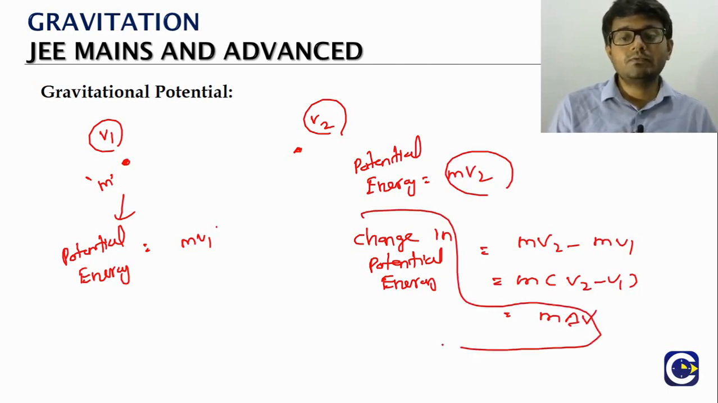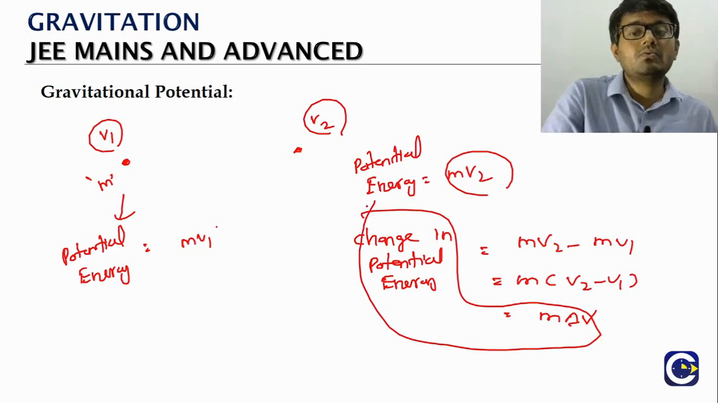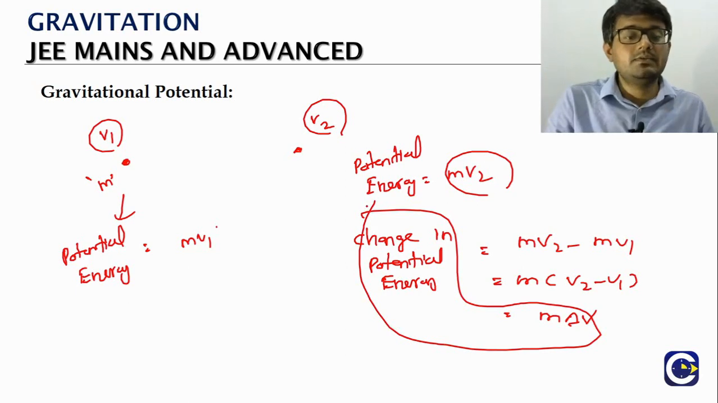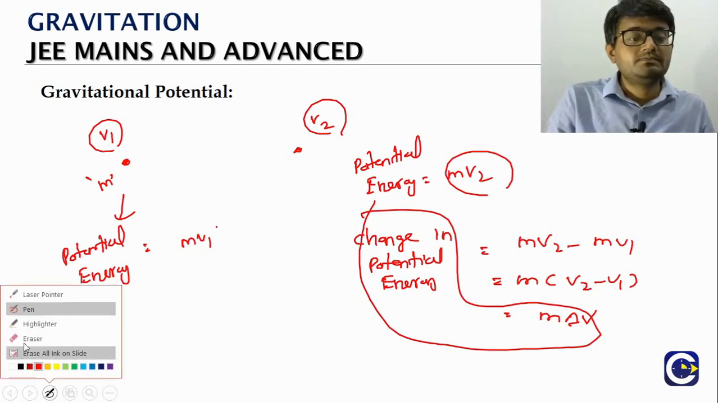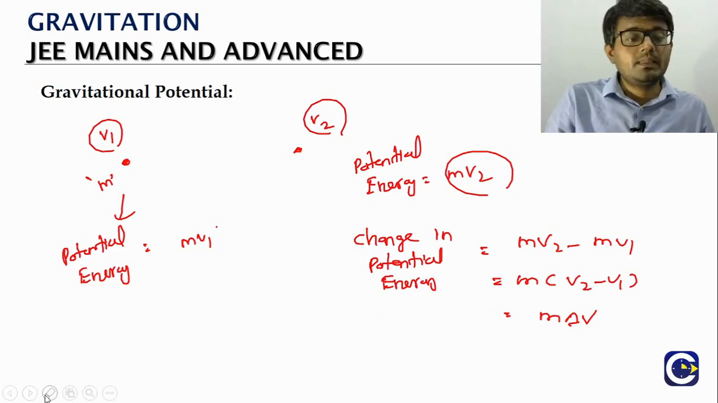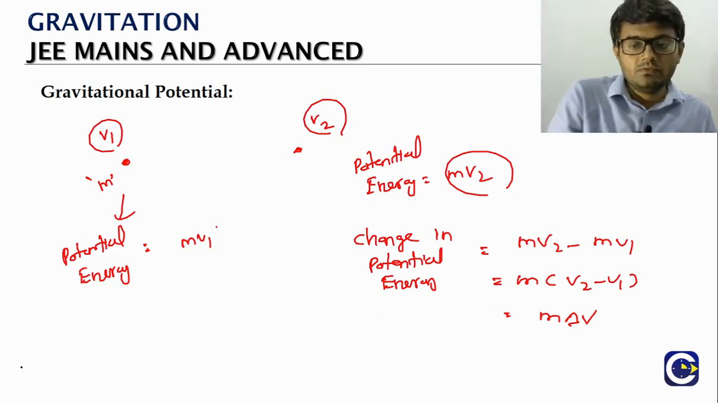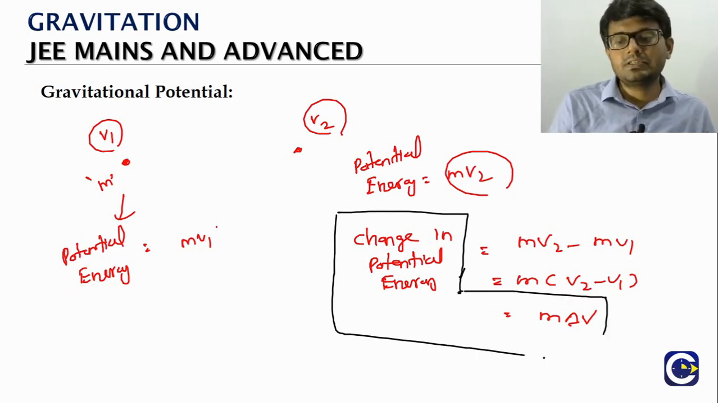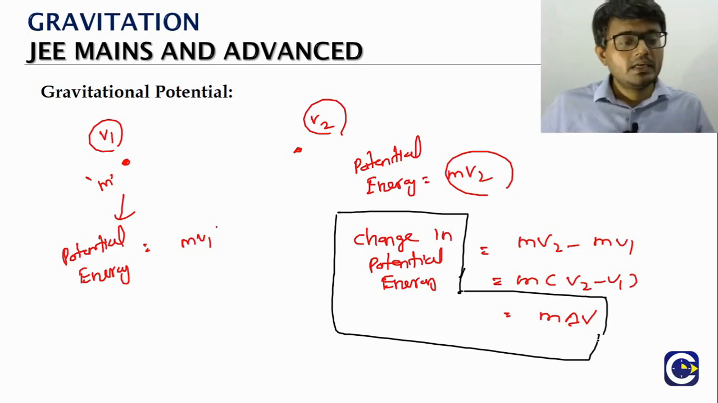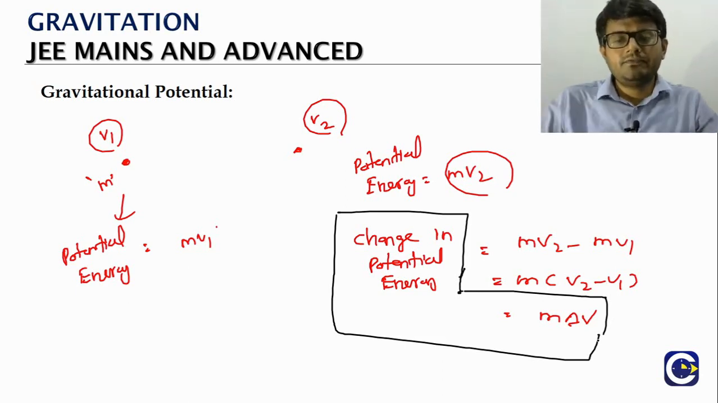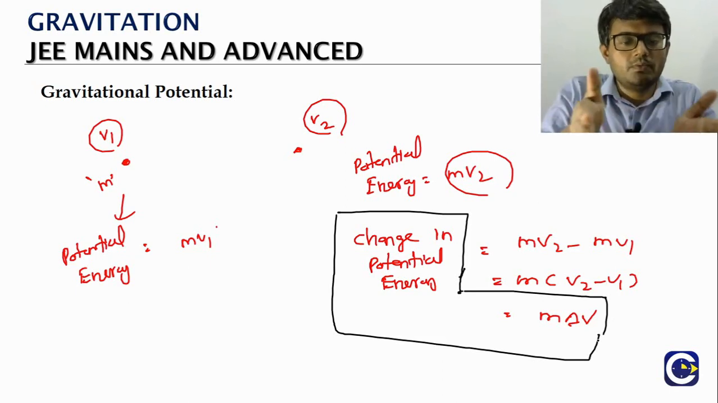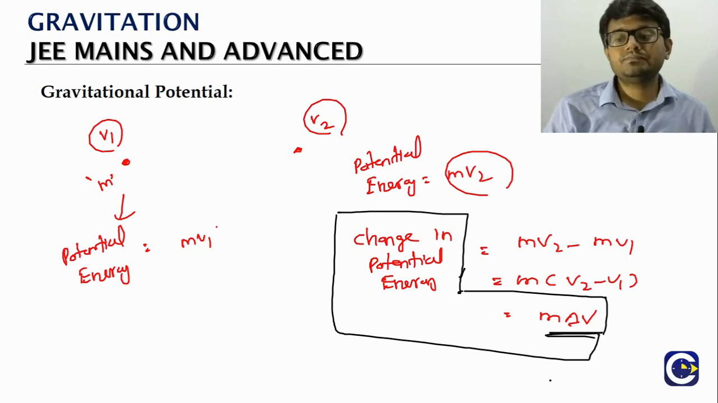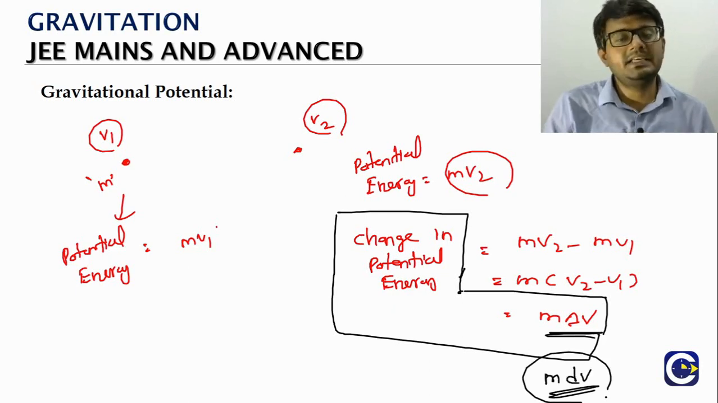So you can see we get one formula here. The change in potential energy will be equal to what? When a particle is moving from one place to another, the change in potential energy will be equal to the mass of the particle times the change in the gravitational potential value. So this is another result related to the gravitational potential. And if the particle is moved with a very, very small displacement, then instead of delta V we will say a very small change in potential, that is dV.